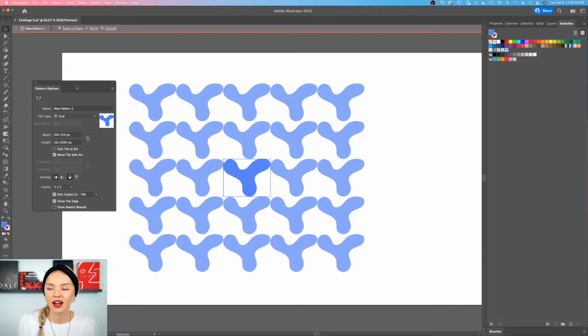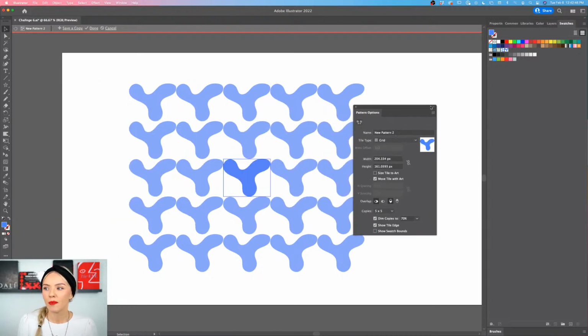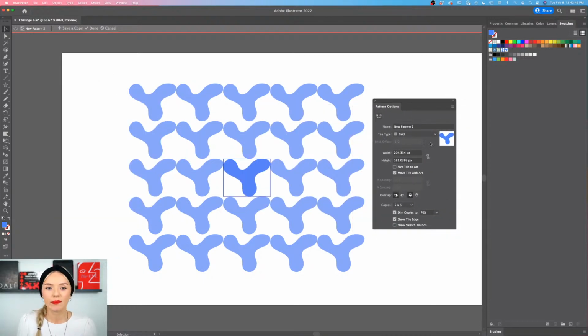Now we have automatically this window come out over here, and those are the pattern options. And here is the name of our pattern. Let's call it blob. And here we have different types of tiles that we can set up.